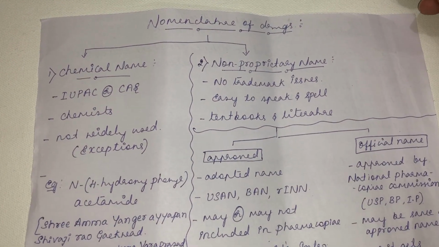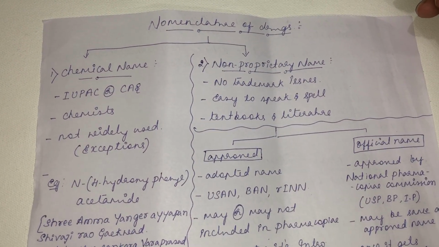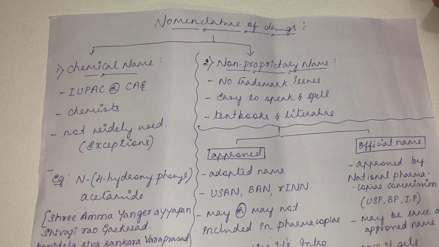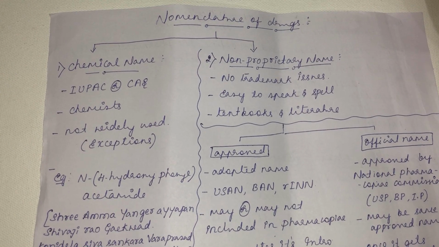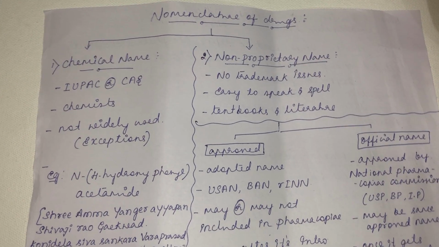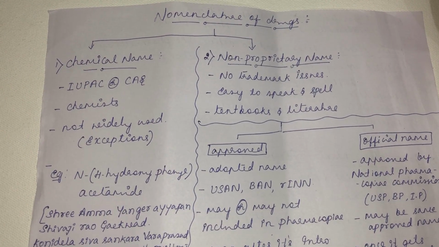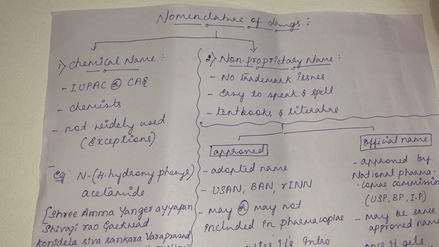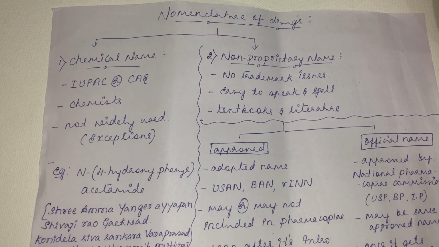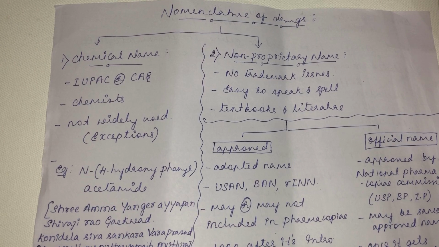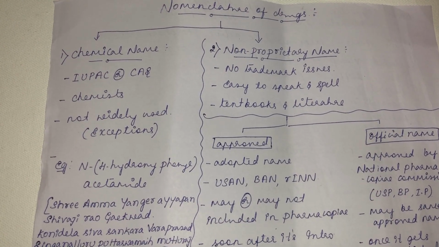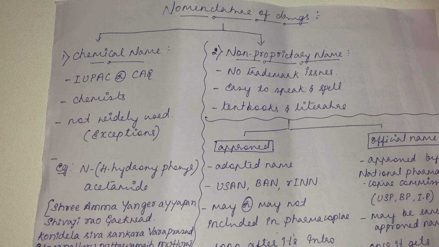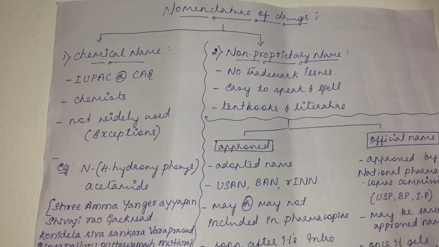So in today's class, we shall discuss the nomenclature of drugs. See how the drugs are named. The nomenclature of drugs, or simply the naming of drugs, is very essential for easier prescription of the drugs, right? For comprehension of the drug names or for easier prescription, the nomenclature of drugs is very important. And this nomenclature of drugs is done in three different ways.